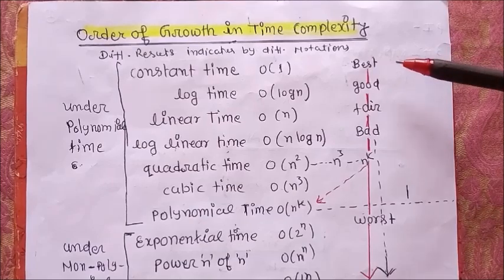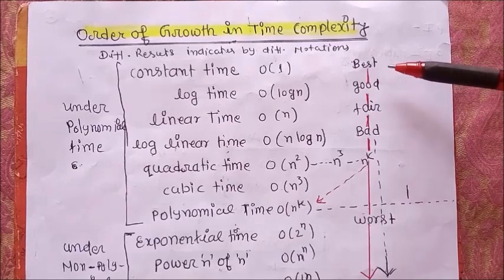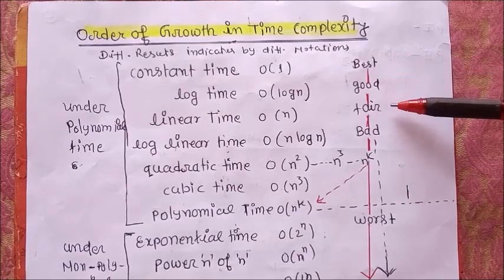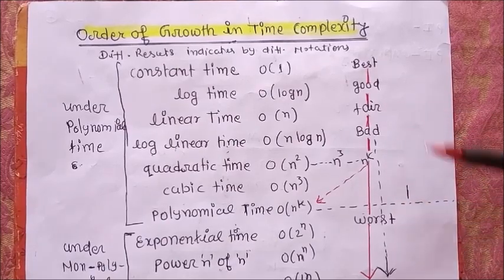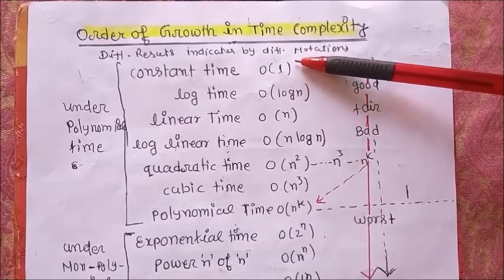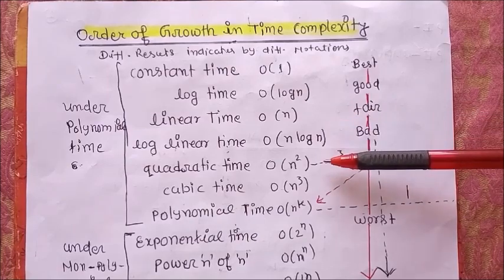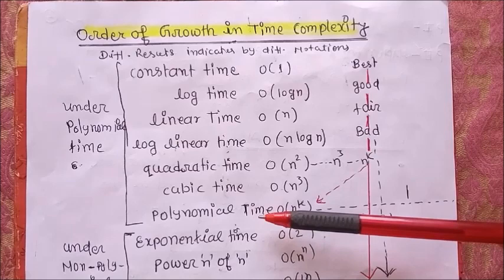When we move from first to last in this increasing order, we get a specific result like best result, good result, fair result, bad, very bad, and one by one the worst result. It means from constant time, log time, linear time, quadratic time and cubic time, and last is polynomial time.